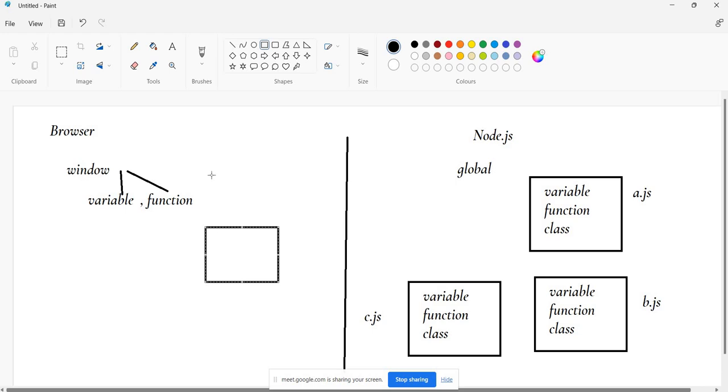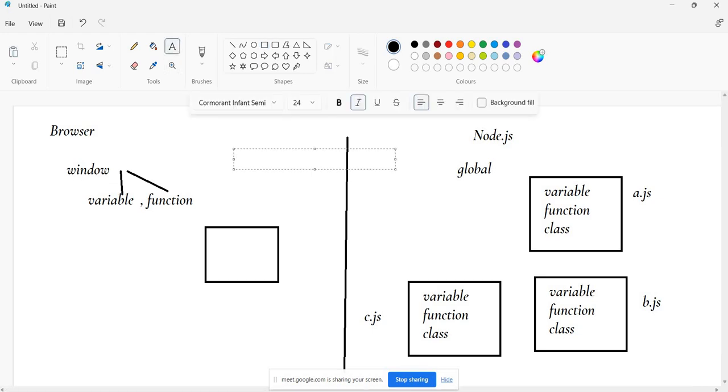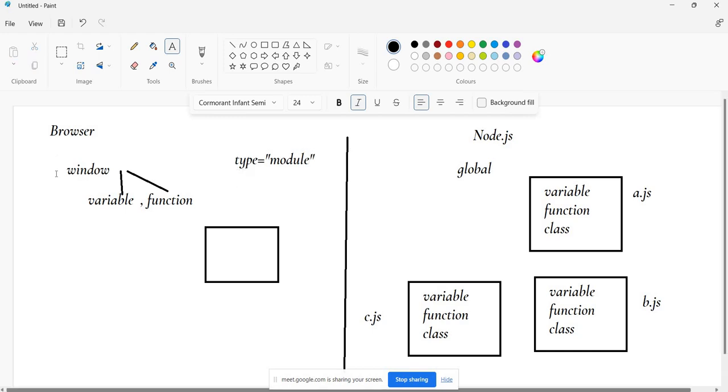If you set type equal to module for that script tag, you can achieve that also. But here the difference is that it is a window object, and there it is a global object.